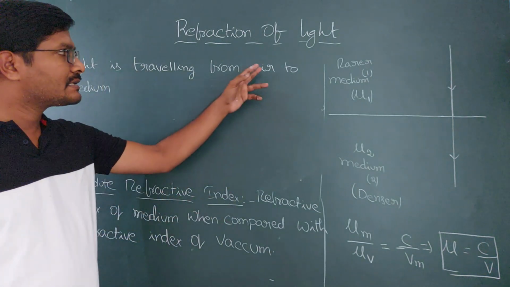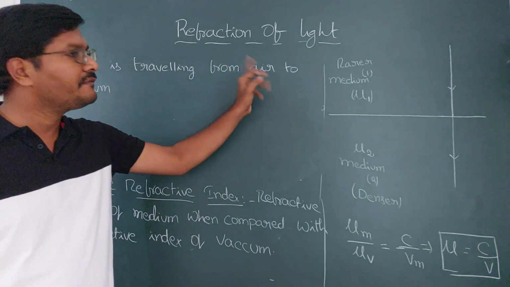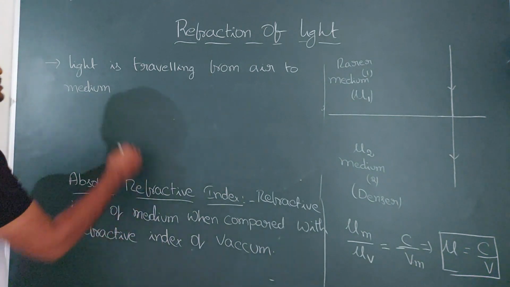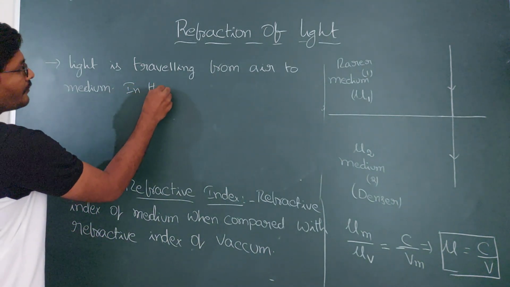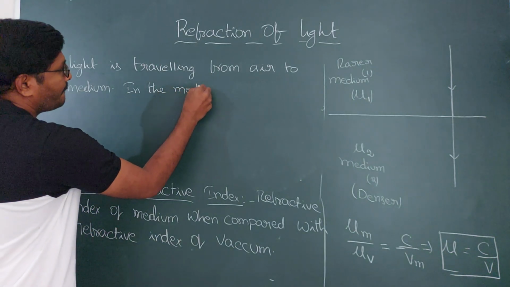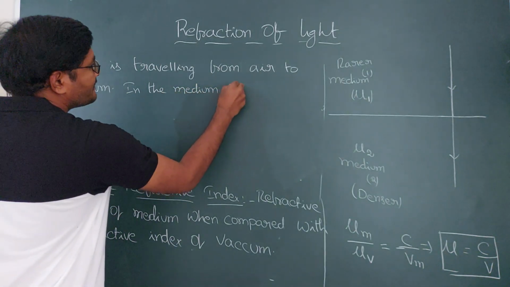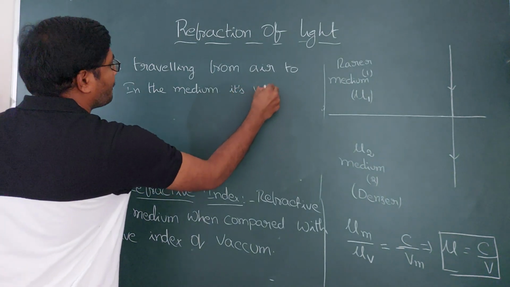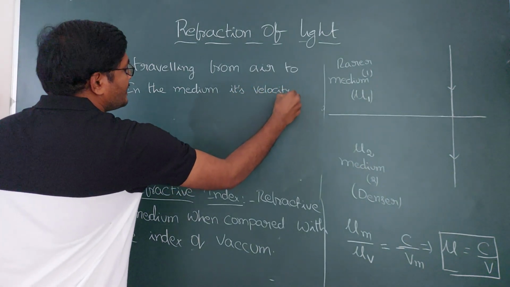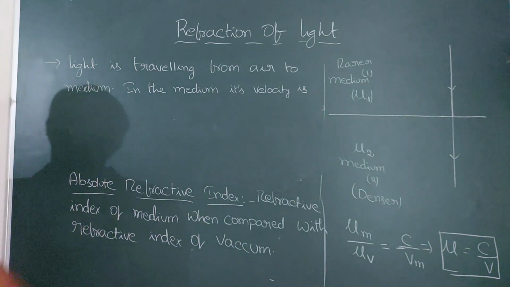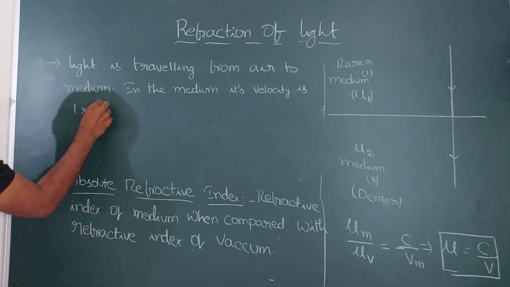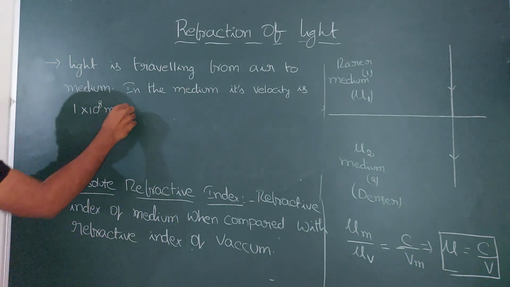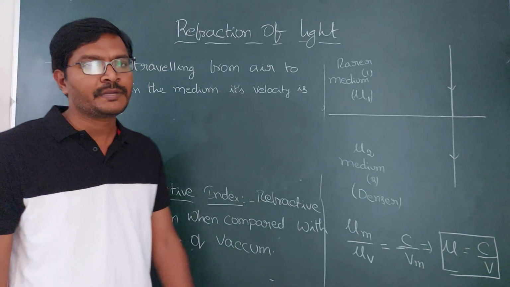That means the comparison of the refractive index of the medium with air, which is the absolute refractive index. So air to medium. In the medium, its velocity is 1 into 10 to the power of 8 meter per second.